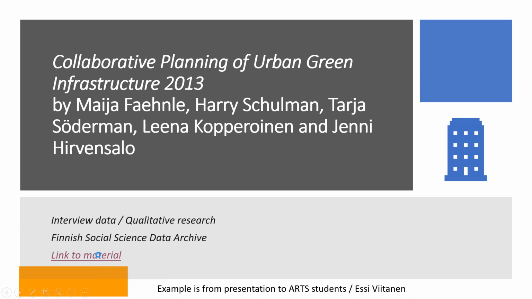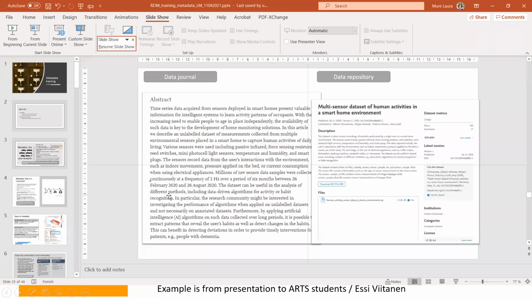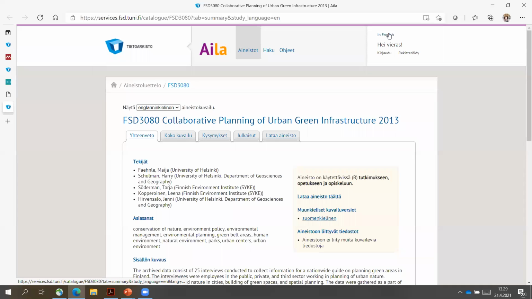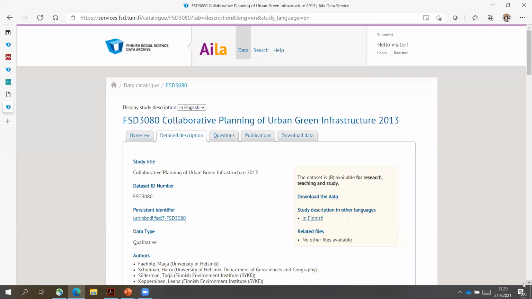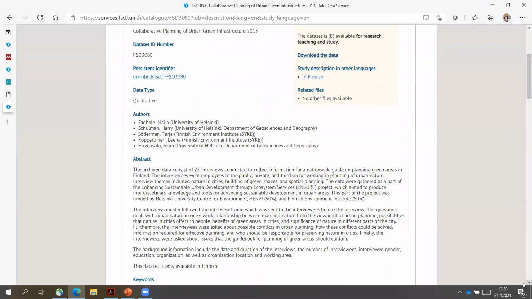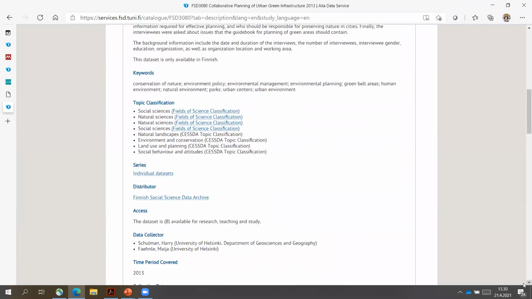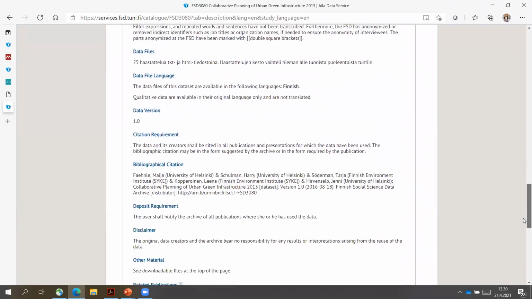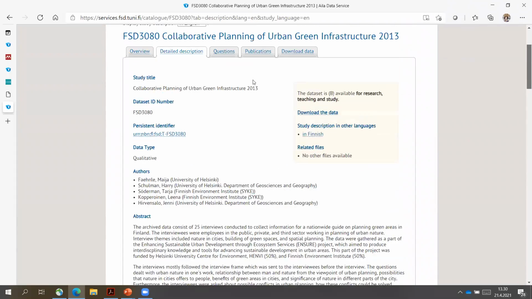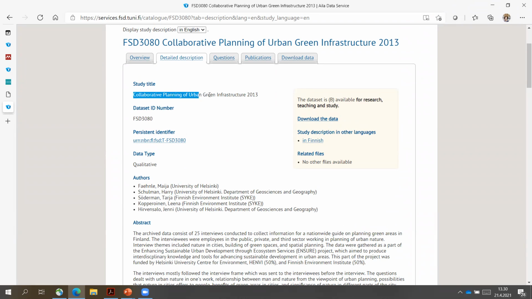And let's now have a look at the actual record. So you can see just at one glance that this metadata record is actually providing quite a lot of information. There are lots of different metadata fields provided in here. Let's first look at the title of the dataset. The title is sort of a calling card or business card of your dataset.